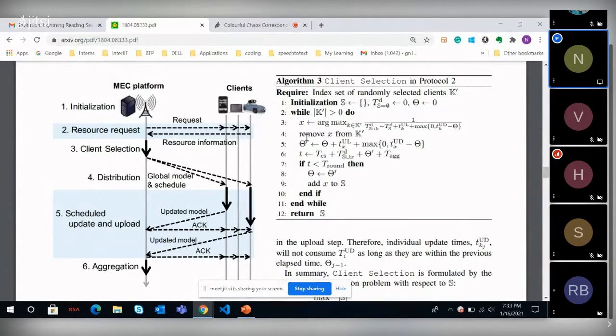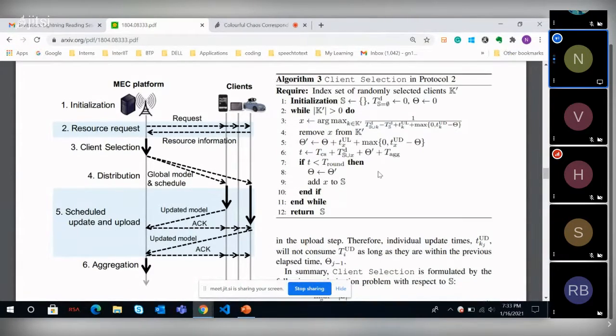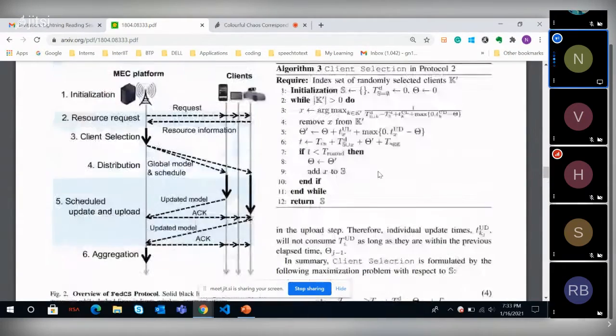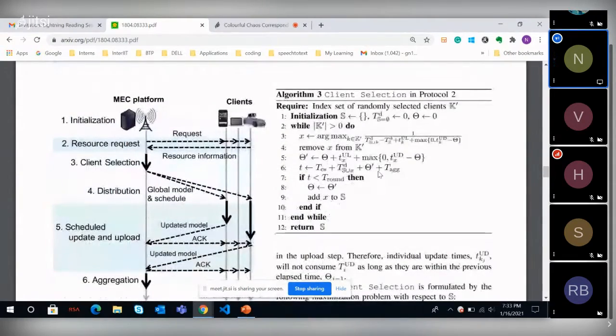X equal to argmax, for each and every client in the randomly selected clients. Yes. What is this TD? The first TD term is the time taken for the distribution. All these, like TD and this TCS and T aggregated, have been neglected in this paper.